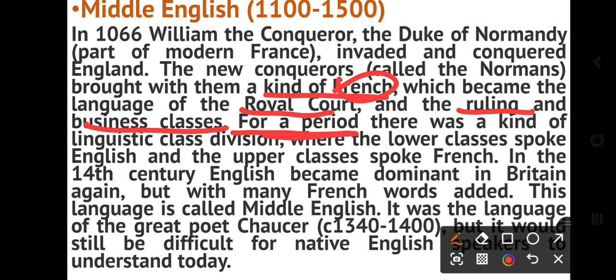So on the basis of language, society was divided, where the lower classes spoke English. English was the language of the lower class and French was for the upper class. But it was a very short duration.